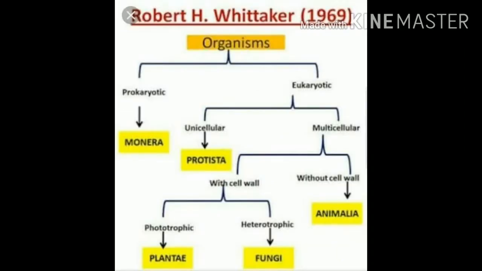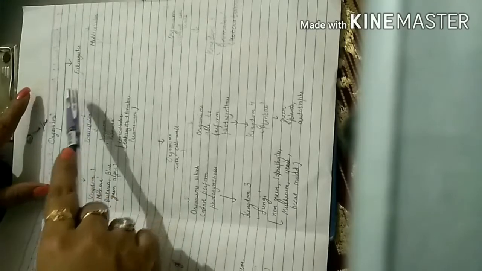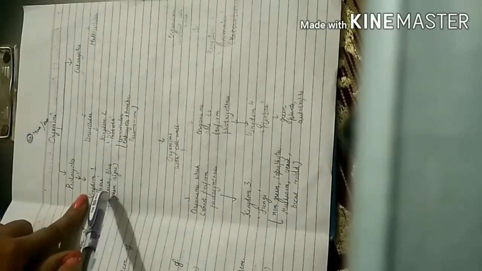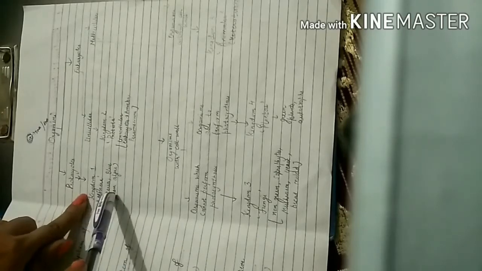So, according to Robert H. Whittaker, organisms are of two types, prokaryotes and eukaryotes. The prokaryotes are those organisms which do not have a well-defined nucleus, and eukaryotes are those organisms which have a well-defined nucleus. So, let us study. In prokaryotes, kingdom 1 is kept and it is named Monera.